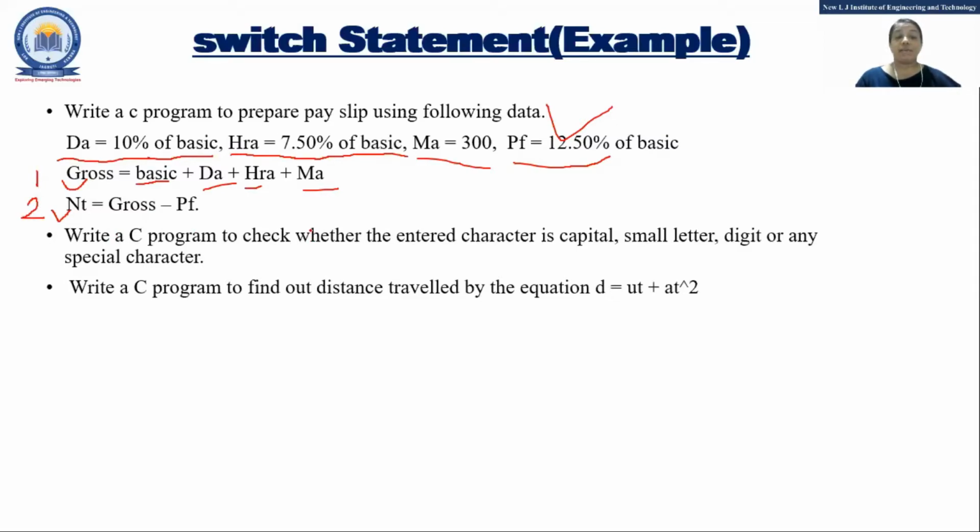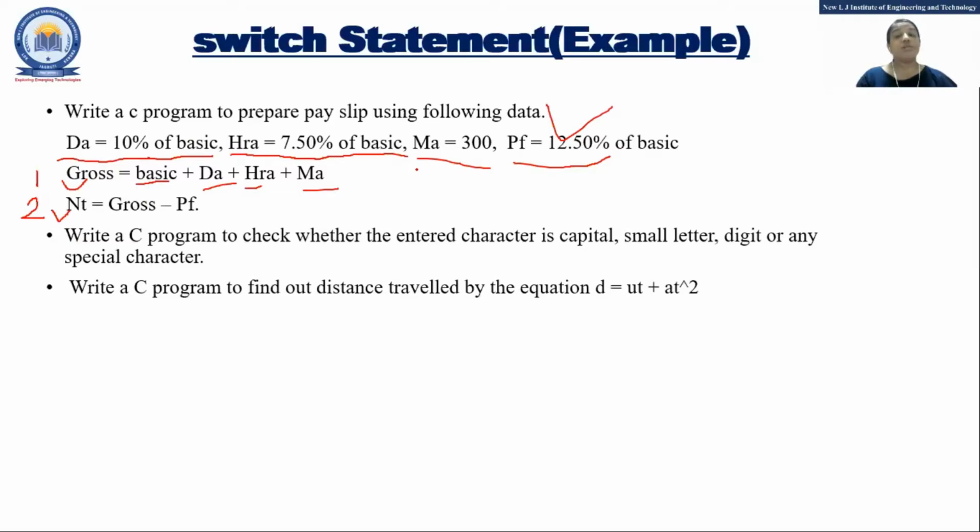Can anyone tell me? See, this DA will depend upon basic. Why? Because if you do 10% of basic, then you will find DA. HRA: if you have basic, if you do 7.50% of basic, you will have HRA. Same way PF. MA is given, that is fixed, 300. So you can take it directly.